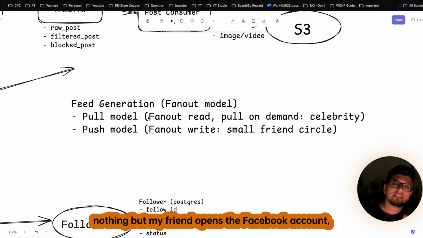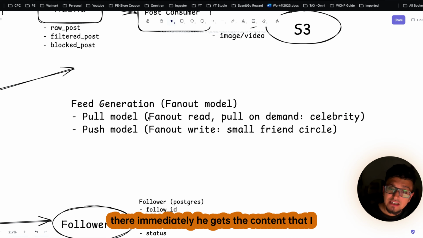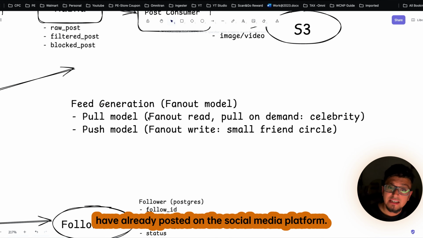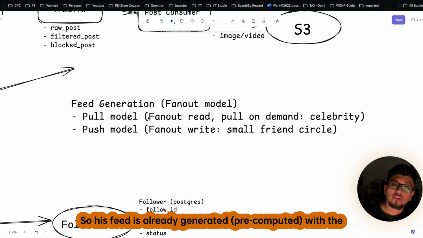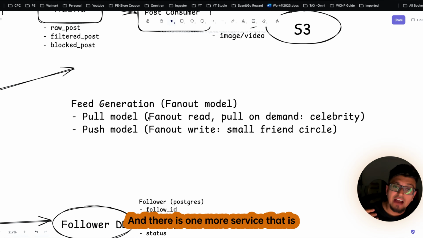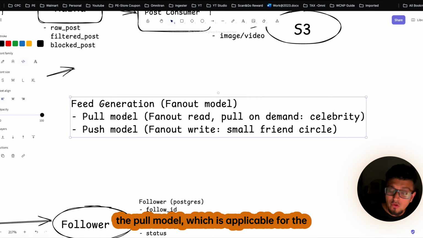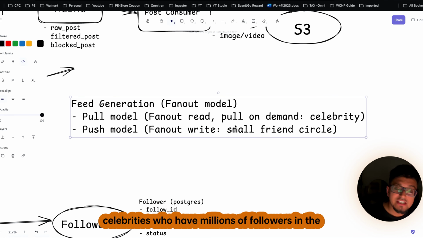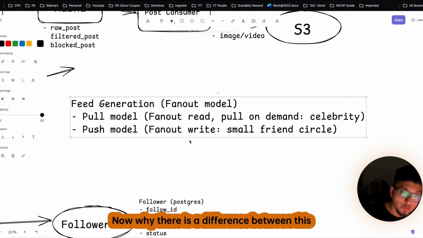So that once the second user, who is nothing but my friend, opens the Facebook account, he immediately gets the content that I have already posted on the social media platform. So his feed is already generated with the latest post that I have already delivered. And there is one more service, that is the pull model, which is applicable for the celebrities who have millions of followers in the social media.